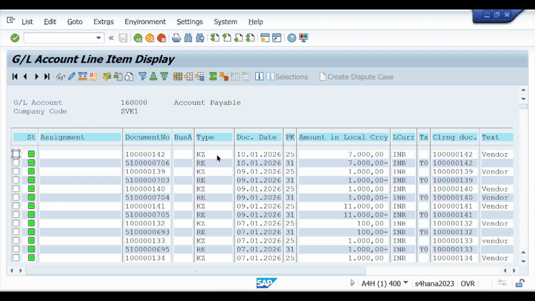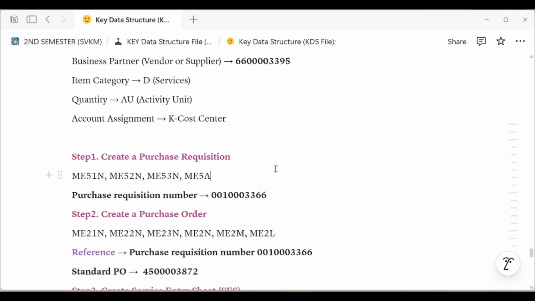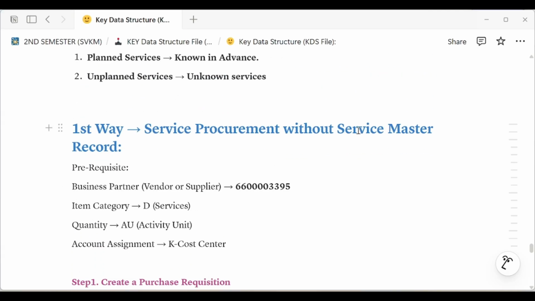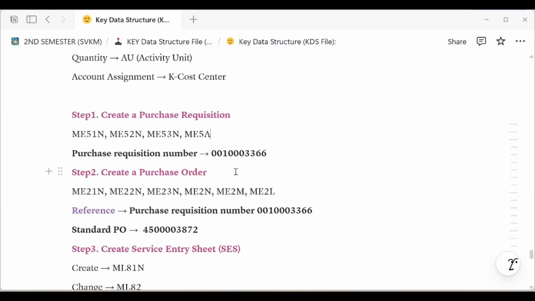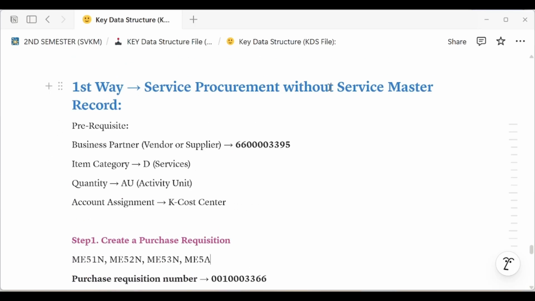Okay, so this is the way we see how to purchase services without a service master record, because we directly enter the services in the system, we do not create a service master record. So this is the way to perform service procurement without a service master record.